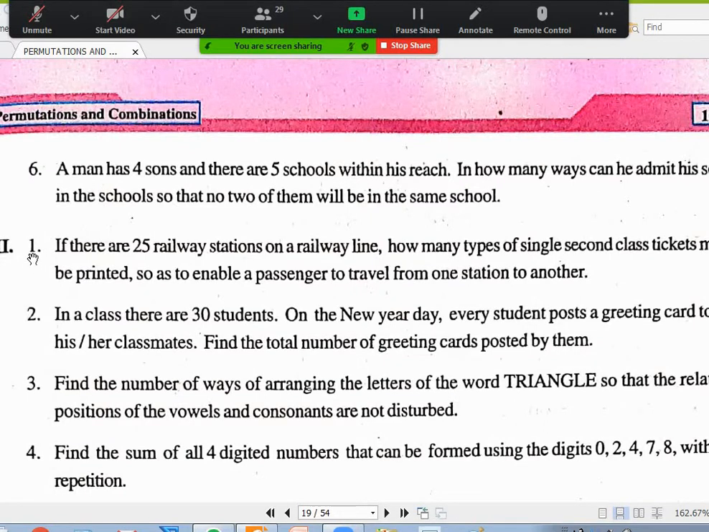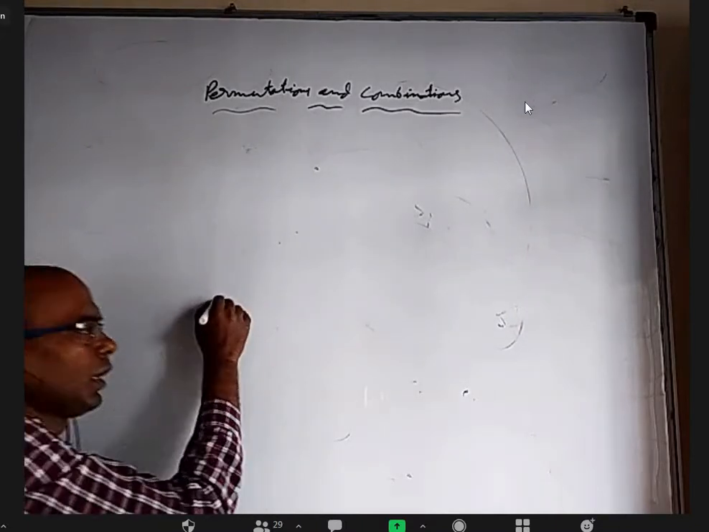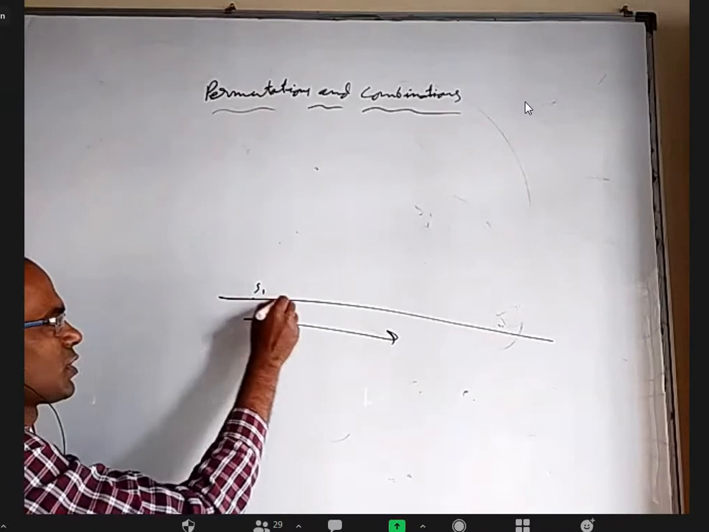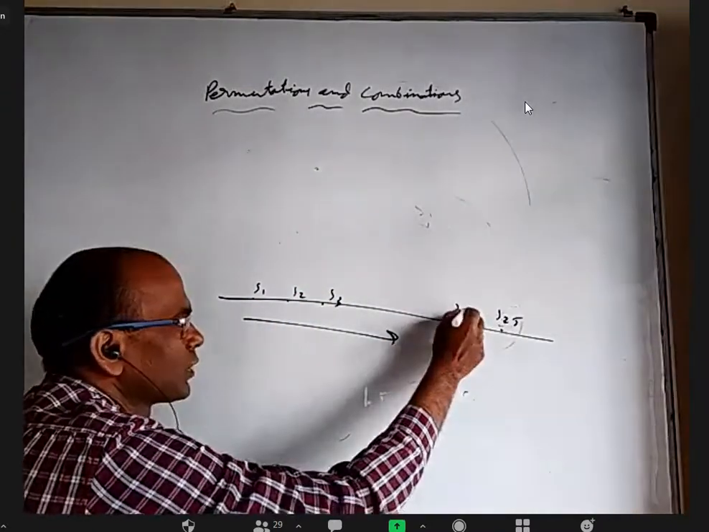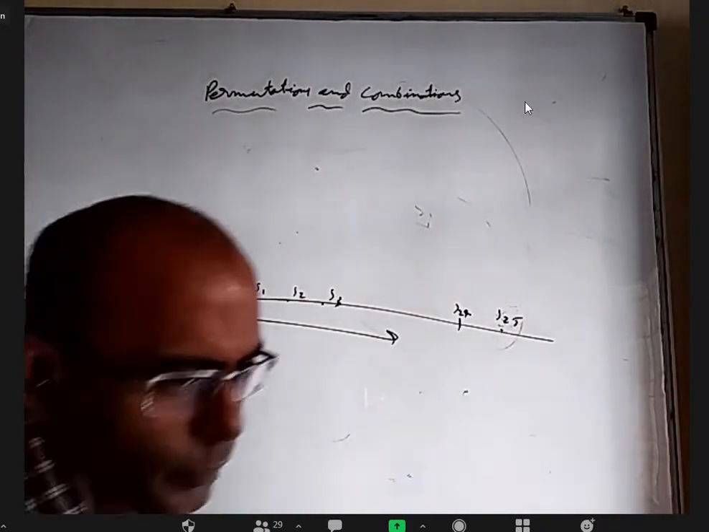Okay, look at this question. If there are 25 railway stations on a railway line, how many types of single second class tickets must be printed so as to enable a passenger to travel from one station to another? Basically, there is a train going: this is station 1, station 2, station 3, station 25, station 24. The train will go like this and then come back like this.